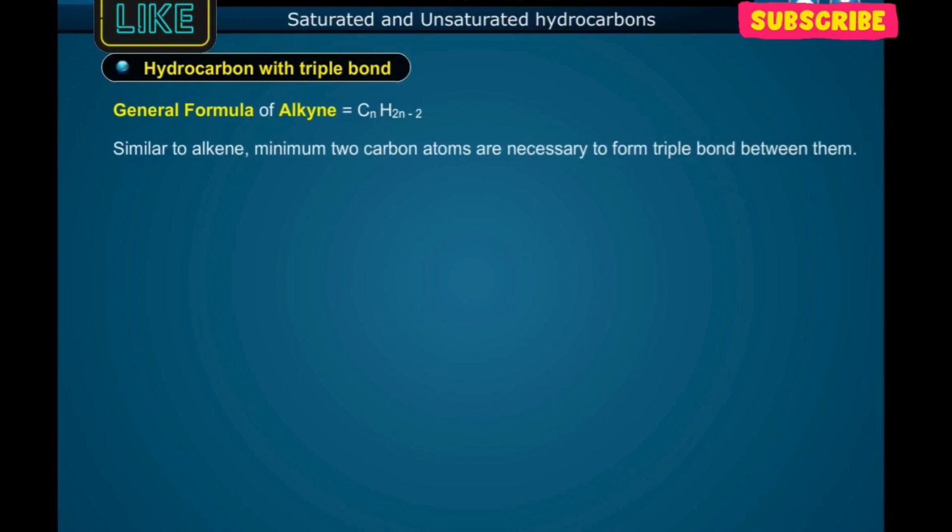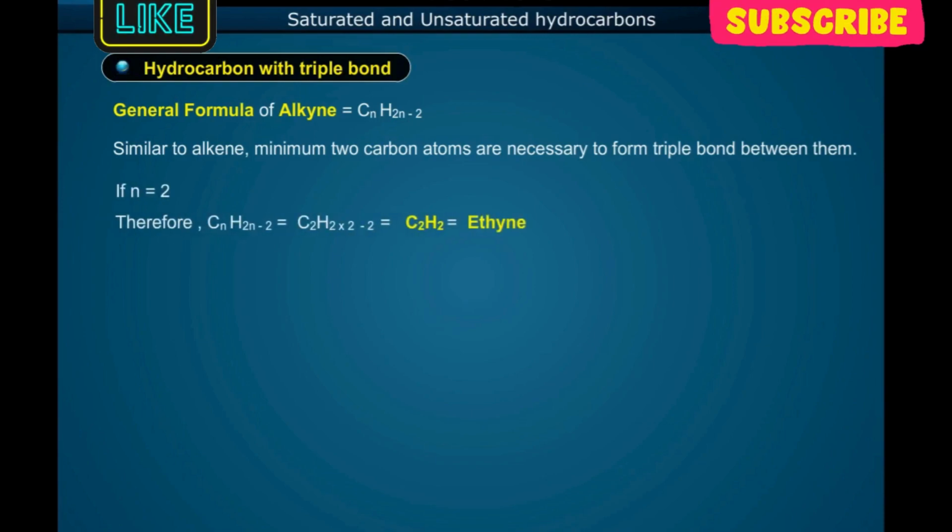Similar to alkene, a minimum of 2 carbon atoms are necessary to form a triple bond between them. If n is equal to 2, therefore CnH2n-2 is equal to C2H(2×2-2), that is equal to C2H2, that is equal to ethyne.